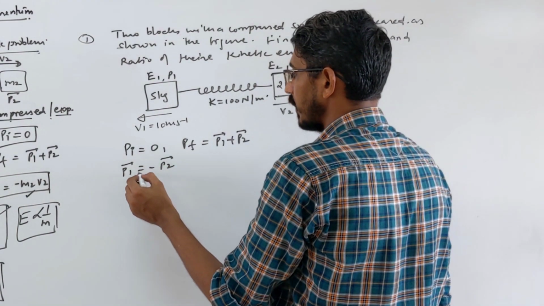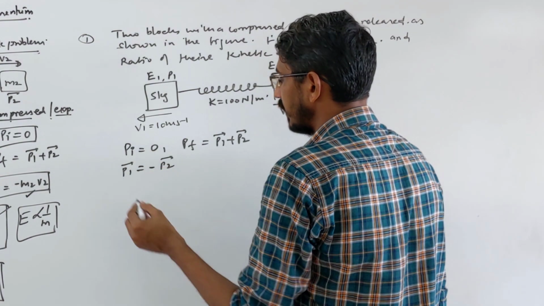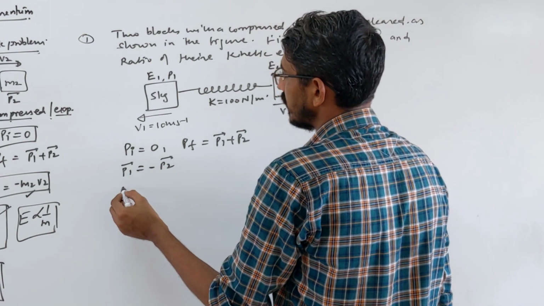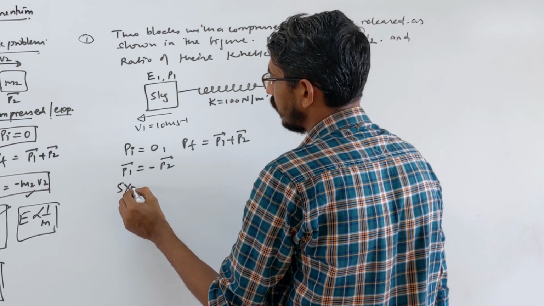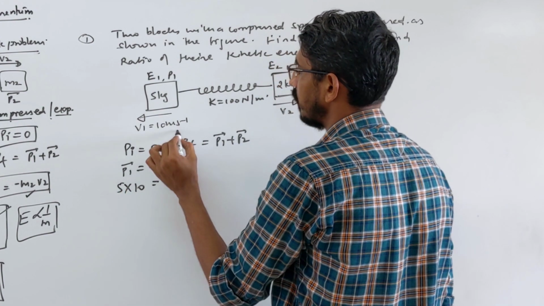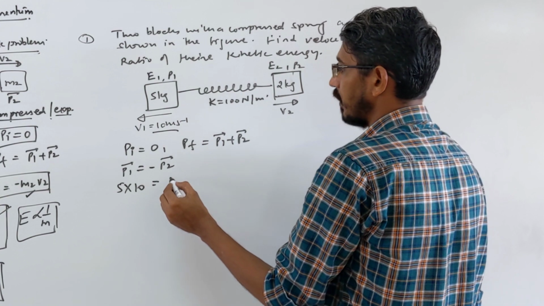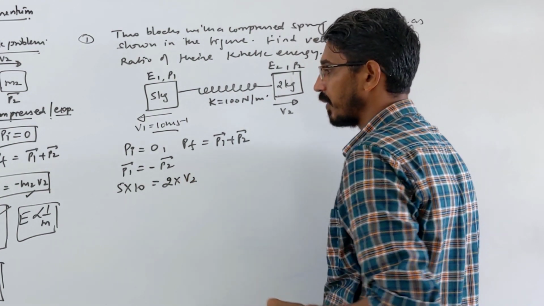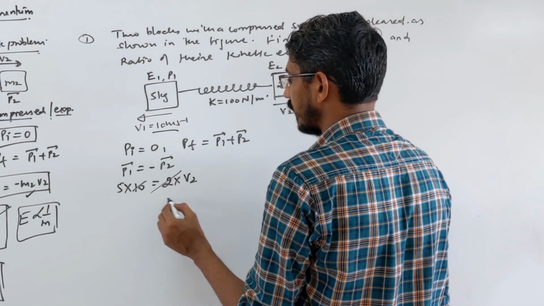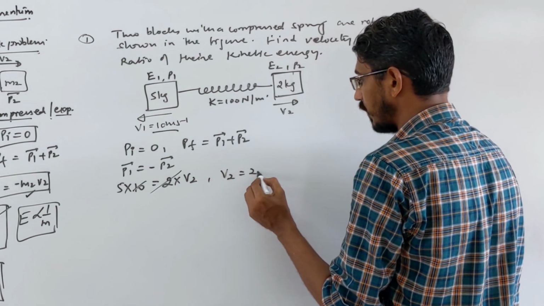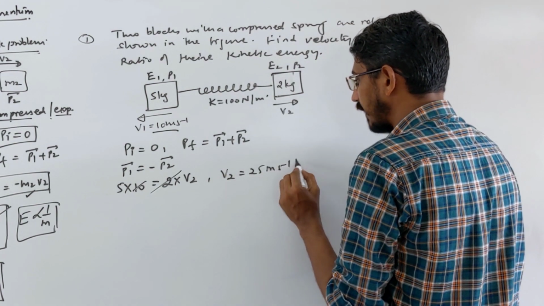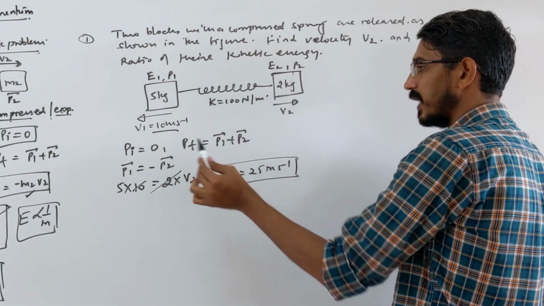So this answer becomes like a minus b simply, okay. Yes, so the momentum of the first piece is m1 v1, that's 5 into 10, correct, 5 kg into the velocity given. Then the second one, mass is given as 2 and velocity v2 we have to calculate, correct. So you calculate here, and you see that v2 becomes simply 25 meter per second, and the negative sign is coming, meaning it is moving in the opposite direction, that's all, okay.